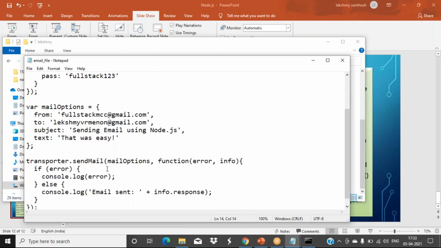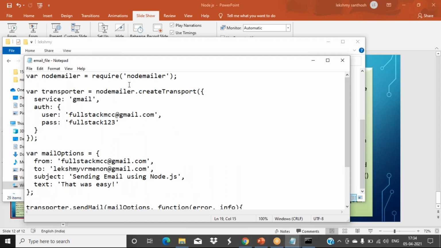Then sendMail is another function: transporter.sendMail. The details we are sending are in this mailOptions variable, along with error and info. If there is an error, console.log shows the error; else it shows the email sent info.response. So this way you can create a mailer option also. Just try it in your system so that no security problems will be there.